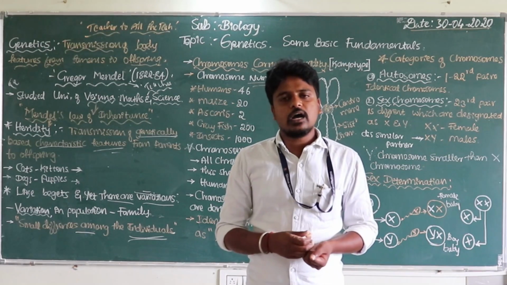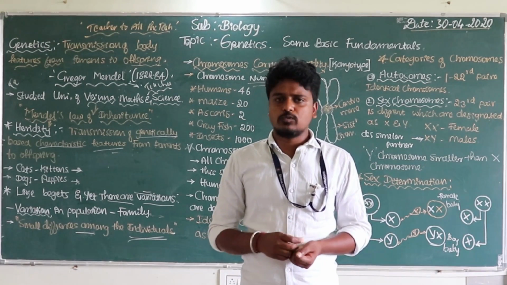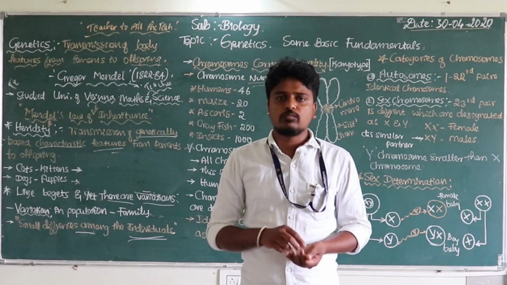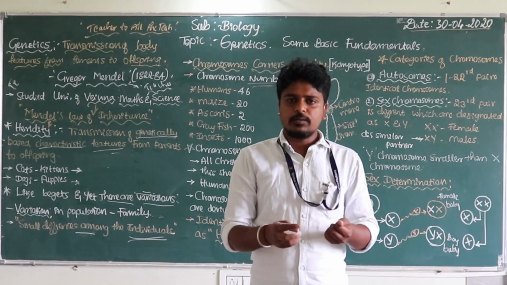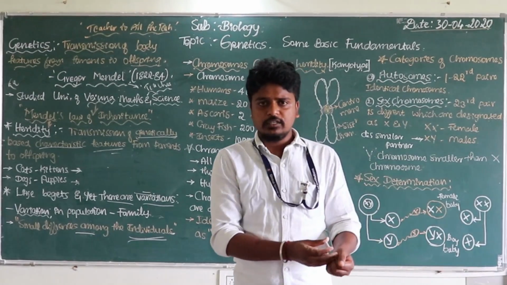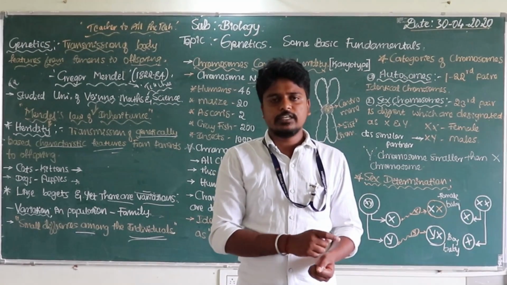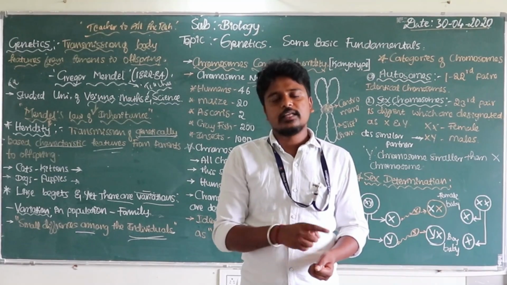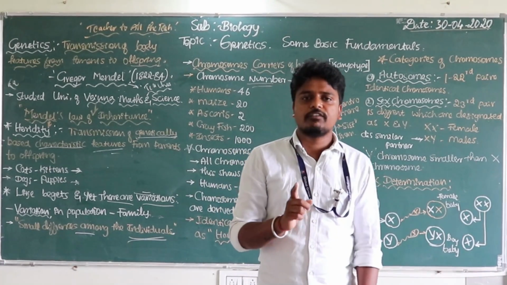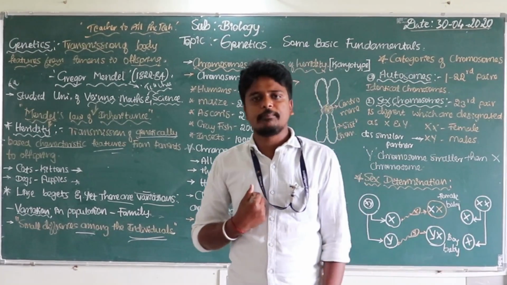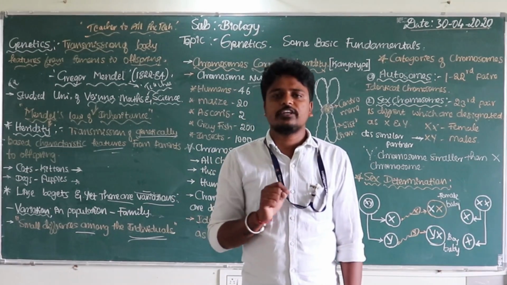Every organism has a particular number of chromosomes. There is no unlimited number of chromosomes. For a particular organism or a population belonging to one family, they will contain some particular number of chromosomes. Have you understood? In human beings, it is 46 chromosomes.